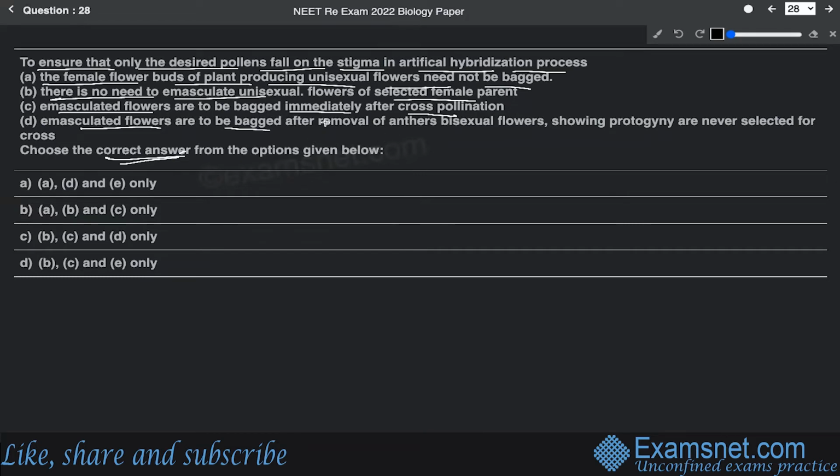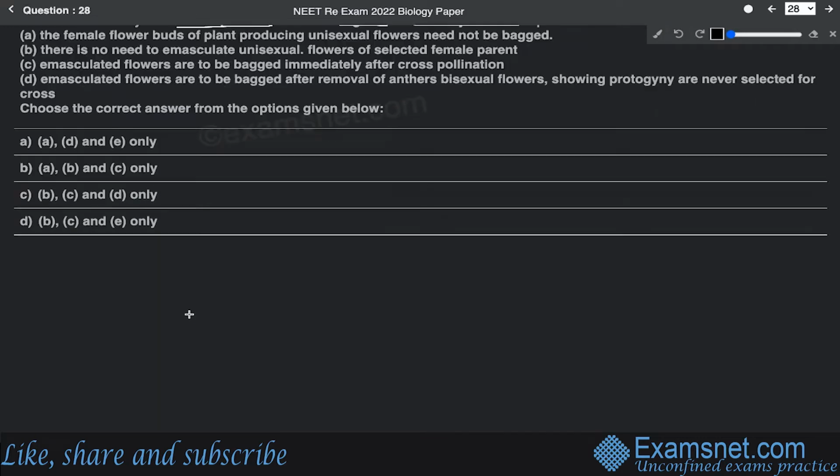All right. Let me tell you that this question has been asked from the chapter of your sexual reproduction in flowering plants of standard 12. In the artificial hybridization process, if there is a desire to ensure that only the desired pollen grains fall on the stigma, there are two things which are required. One is emasculation, and that too in a bisexual flower I'm talking about. There are two processes of artificial hybridization. Let me tell you first.